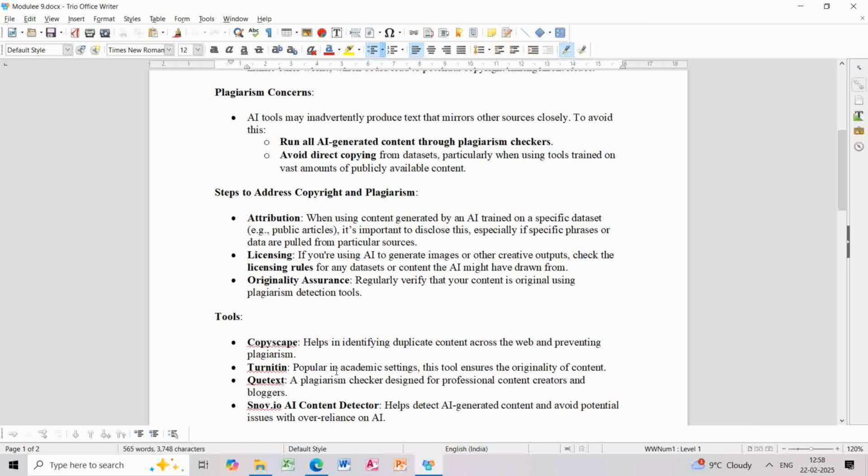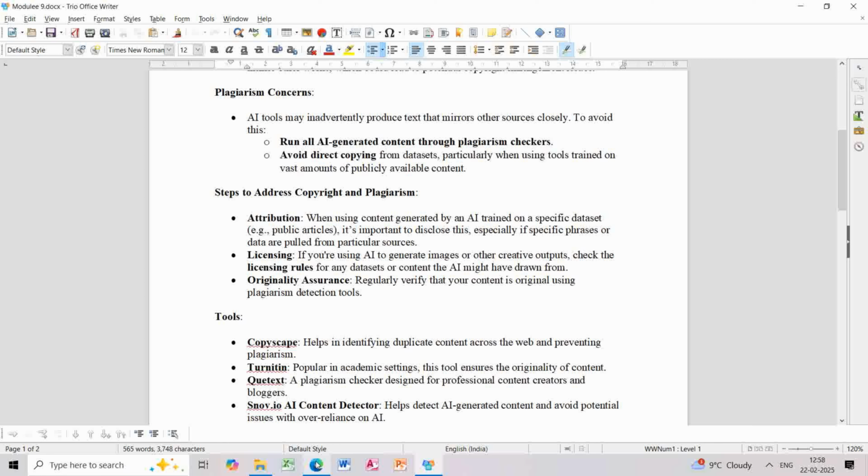Okay, so when it comes to plagiarism, the first thing that we'll discuss is plagiarism tools. There are various plagiarism tools that we can use: Copyscape, Turnitin, Qtext, Nova.io. When it comes to Turnitin, I think someone who's in college would know it. It is used for checking assignment papers, to see how much plagiarism there is in the assignment papers or academic papers, so it is used a lot in academic settings. Qtext is used by a lot of content creators and bloggers. Then comes Copyscape, which is also used to find plagiarism in content placed on websites.